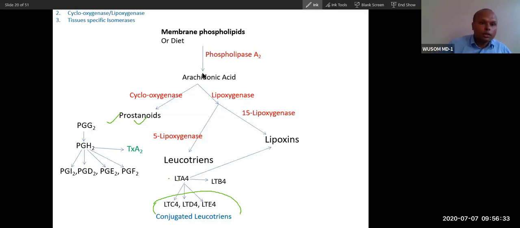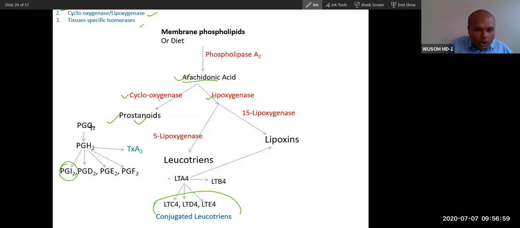The first process is not shown here, but this is the release of arachidonic acid. The second stage is where either cyclooxygenase or lipoxygenase enzyme will act, and the third step is a tissue-specific enzyme.